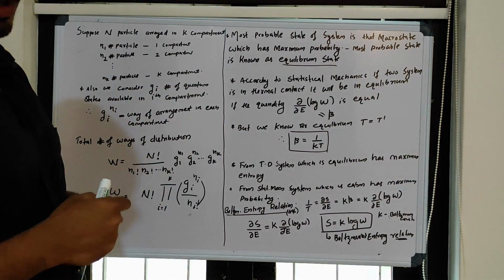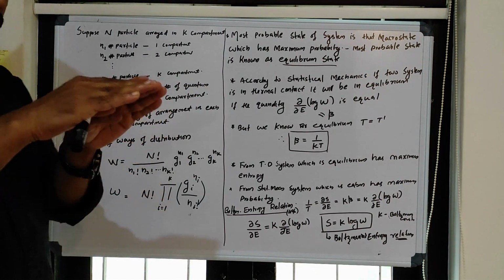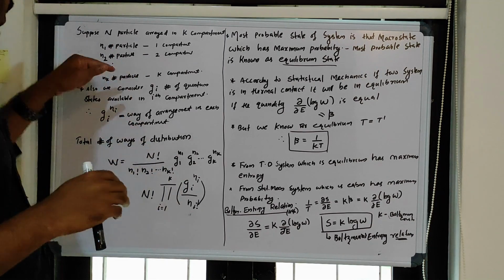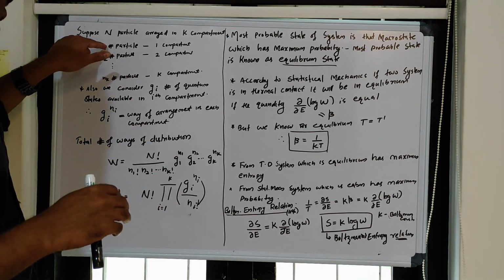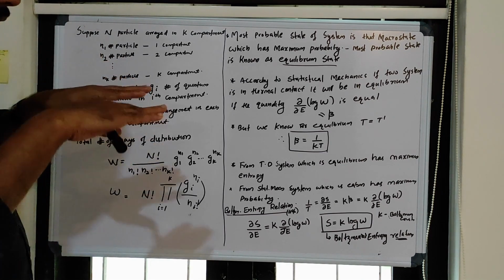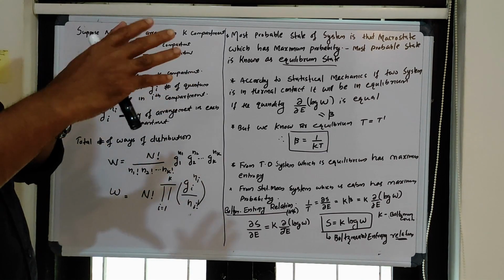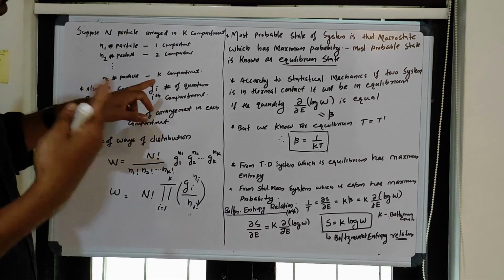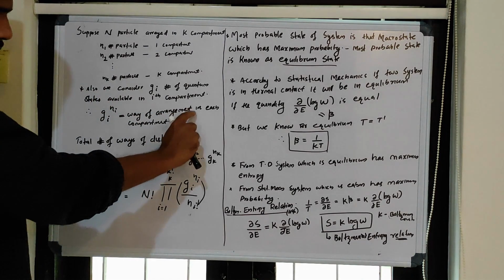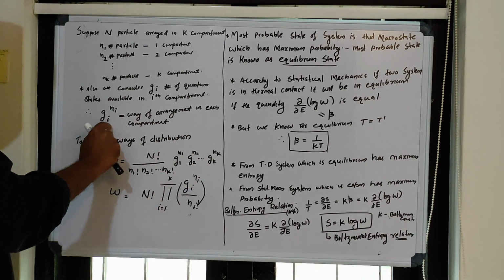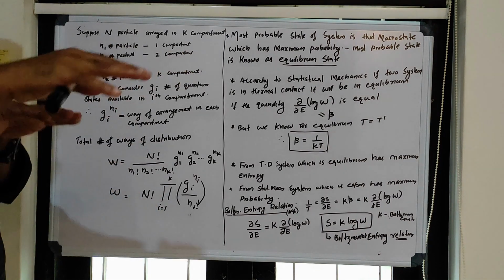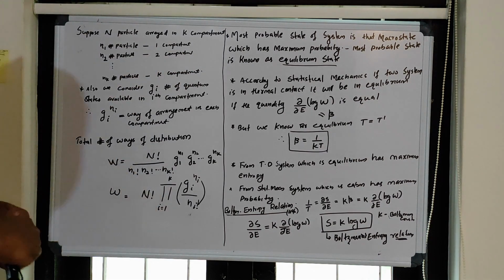I can arrange the n1 particles in the g1 states, and the n2 particles in different ways in the g2 quantum states. In that way, the number of ways of arrangement in each compartment is gi raised to ni.